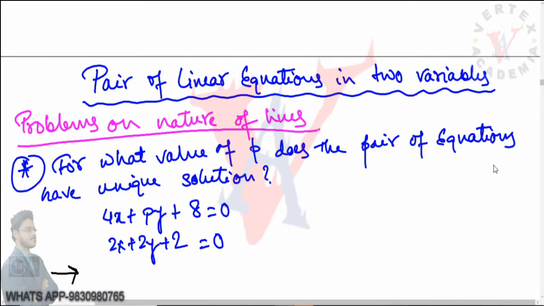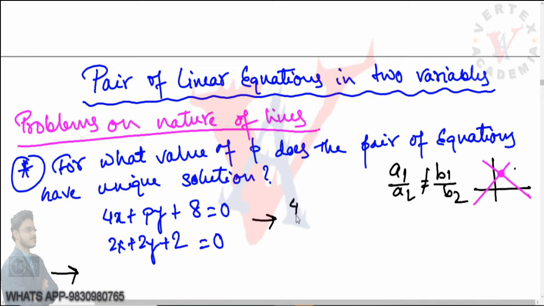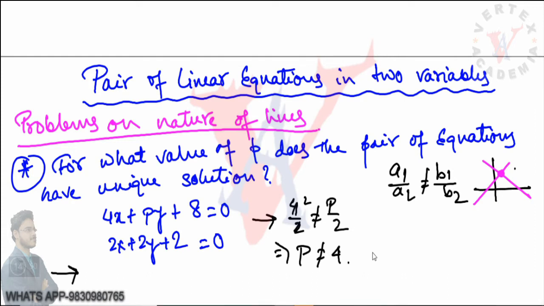A unique solution means that the two lines are actually cutting each other at a point. So the condition is a1 by a2 not equals b1 by b2. Based on this condition we will get the answer. Let us apply the condition. a1 by a2 is 4 by 2, not equals p by 2. From this we get p not equals 4, as the 2 gets cancelled. So p can be any value other than 4. If p is 4, then they will not have a unique solution. Otherwise they will have a unique solution.